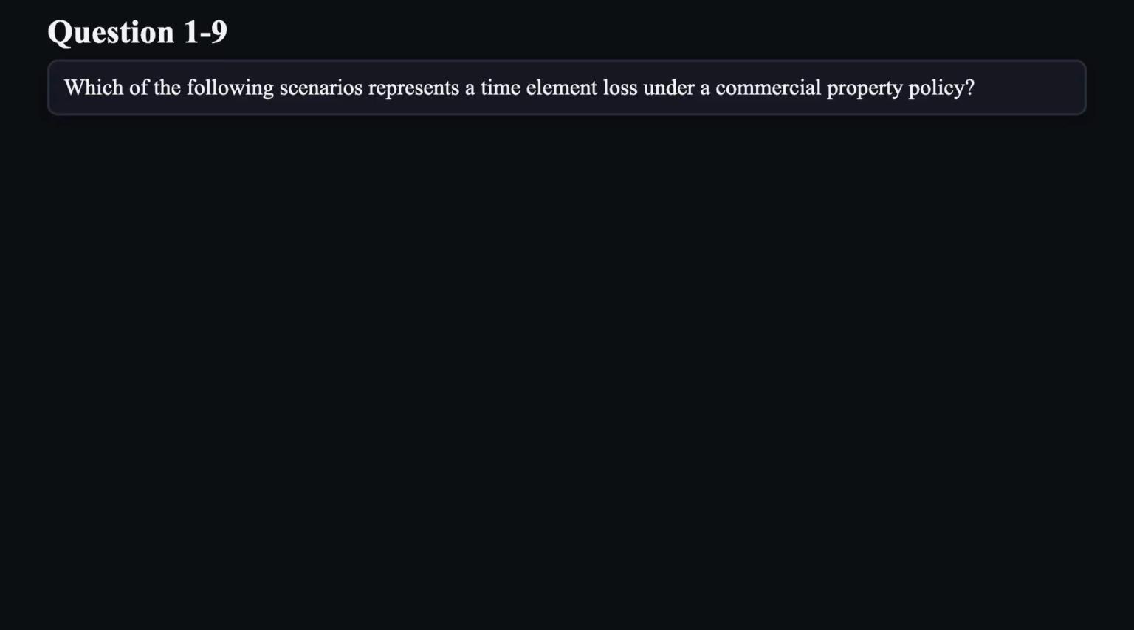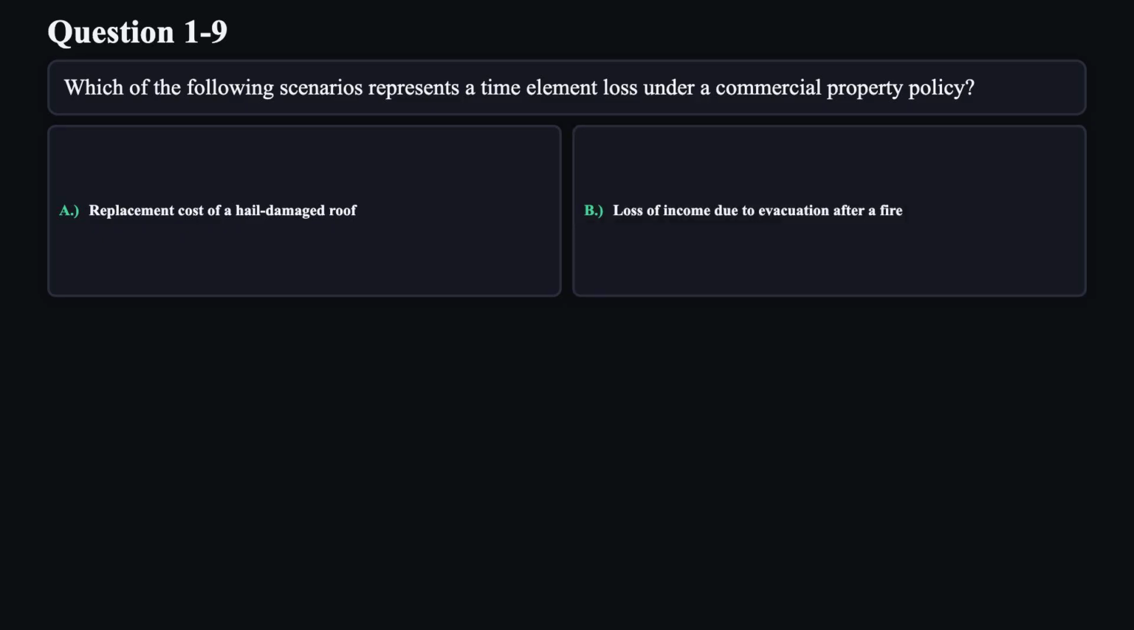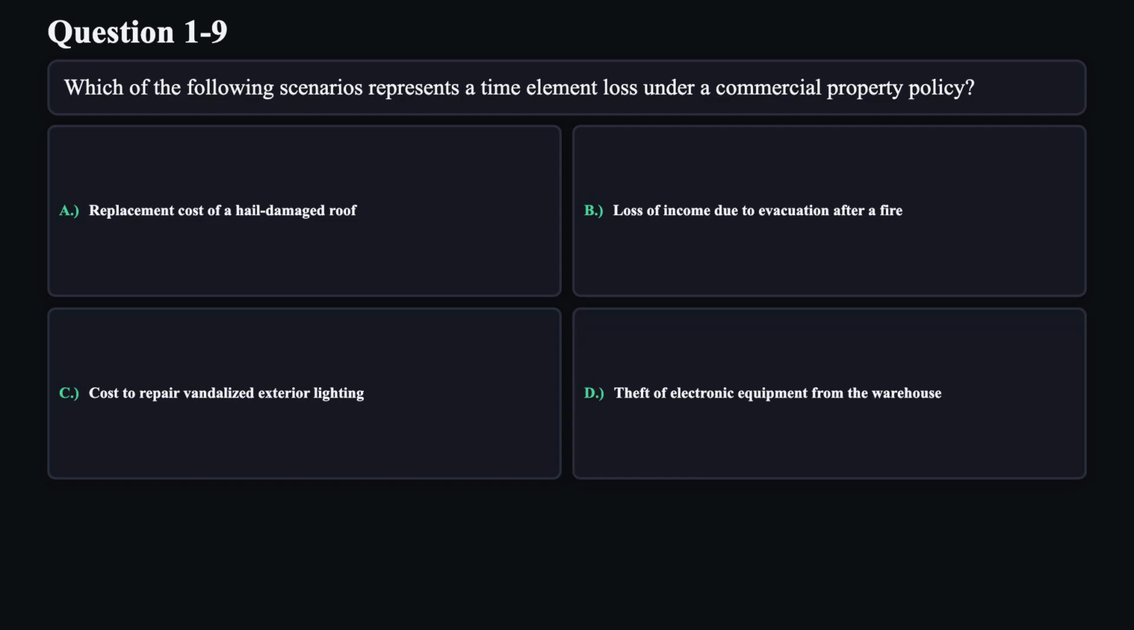Question 9. Which of the following scenarios represents a time element loss under a commercial property policy? A. Replacement cost of a hail-damaged roof. B. Loss of income due to evacuation after a fire. C. Cost to repair vandalized exterior lighting. D. Theft of electronic equipment from the warehouse.